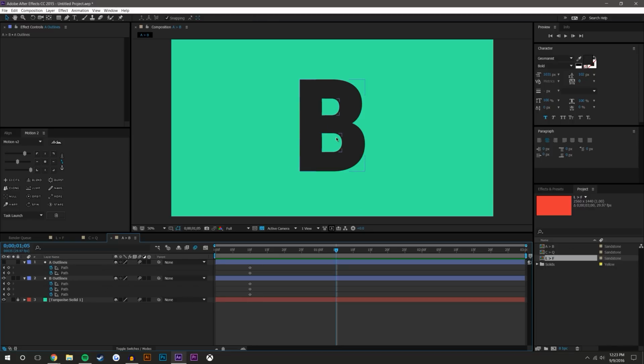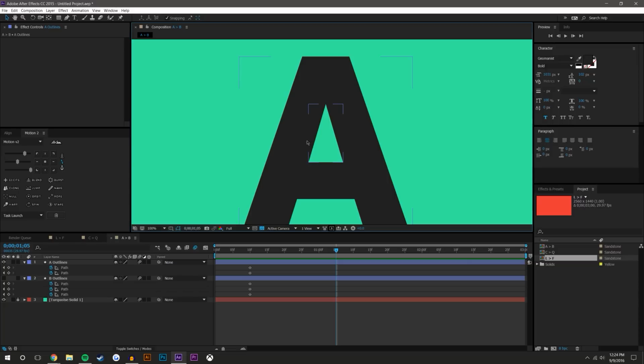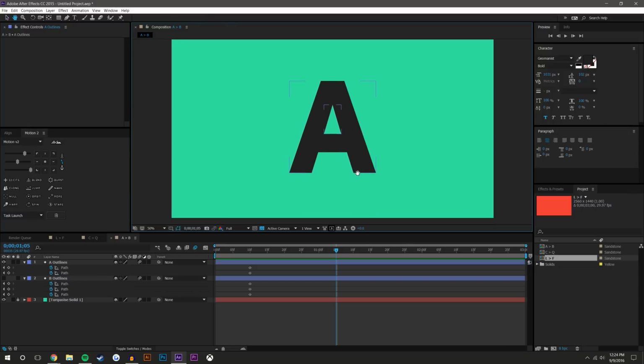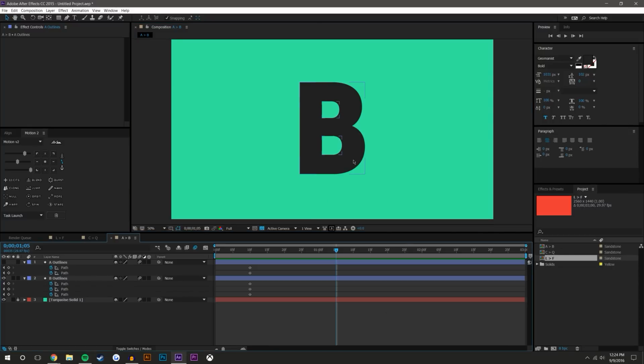So another tip is that even if you want to go from A to a B, you want to make it go from a B to an A, and then reverse the effect, because you can't create negative space from nowhere, but you can remove negative space. So I can't have this A all of a sudden just develop a negative space. I mean, I could, but it's not really ideal. Another option is I can maybe have an effect that splits this negative space into two. That gets a little more complicated, so I'm just going to show you the basic way right now. So again, I want to go from a B to an A.